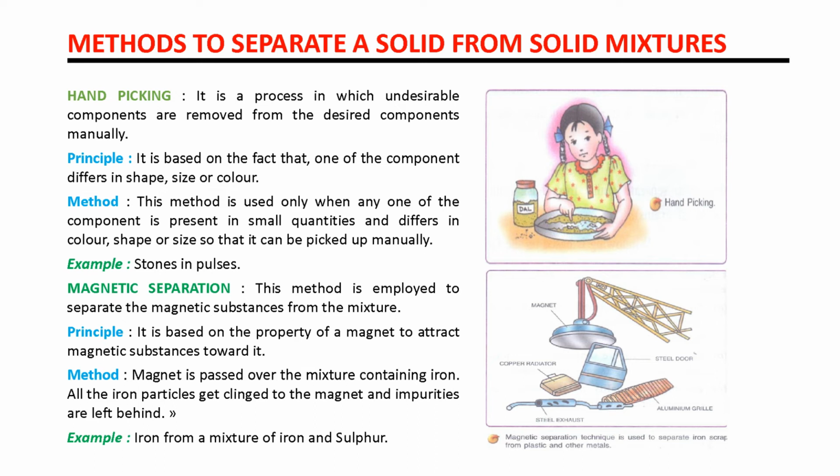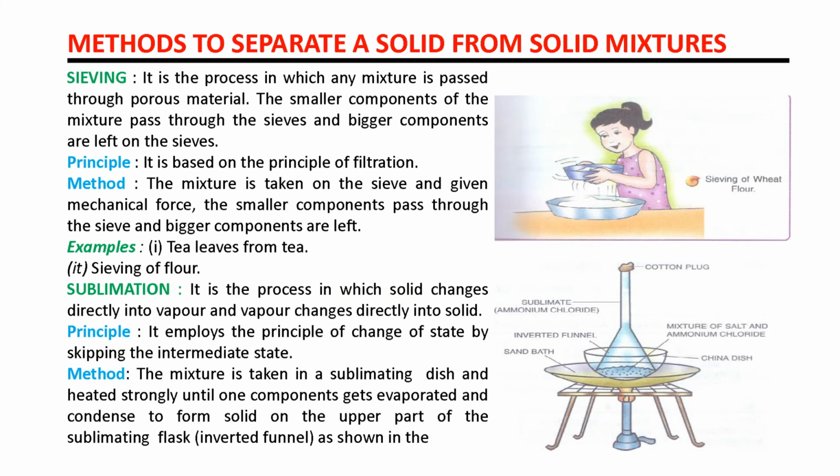The next method is sieving. So let's see what sieving is. It is the process in which a mixture is passed through a porous material. The smaller components of the mixture pass through the sieve and the bigger components are left on the sieve. This is also a very common method you have seen at your home. Your mothers always do this, the method of sieving.